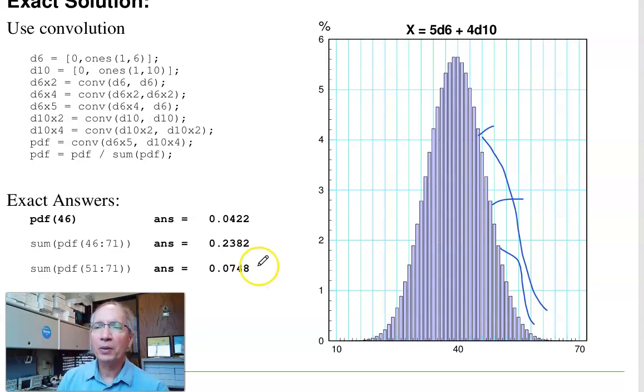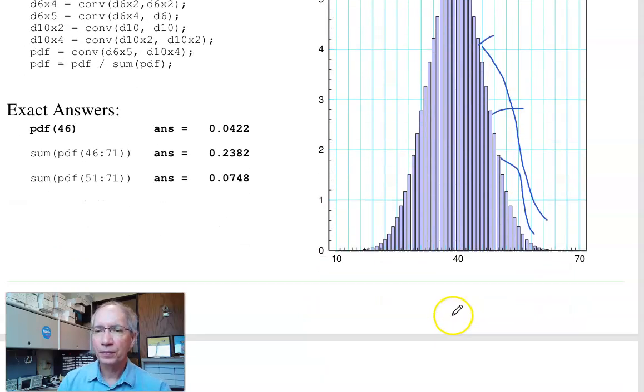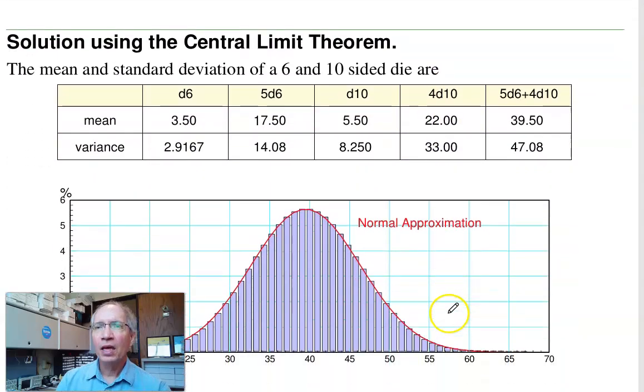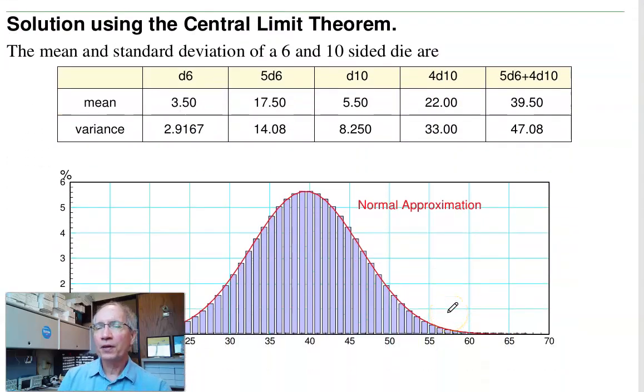Can I do the same with a normal approximation? If you look at this, that sure looks like a nice bell-shaped curve. If I use the normal approximation, I can take a normal distribution with the same mean and same variance. Again, that's pretty easy. I know the mean and variance for a single 6-sided die and 10-sided die.